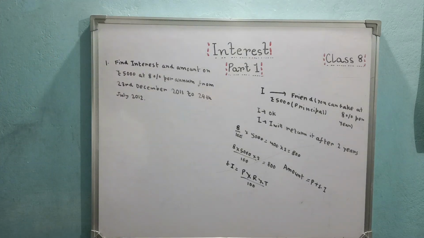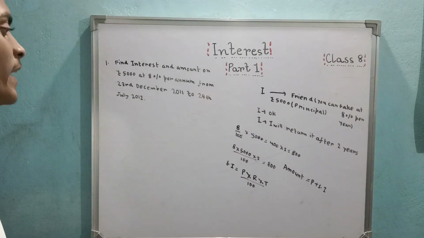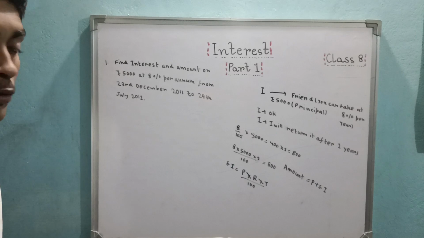So the question is quite simple. You have the principal, rupees 5,000. You have the rate. You have a range of time. Find the simple interest and amount.